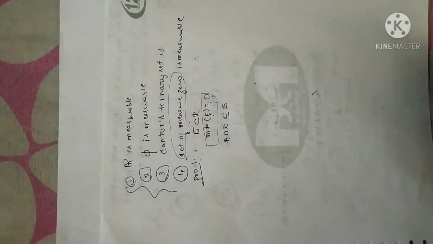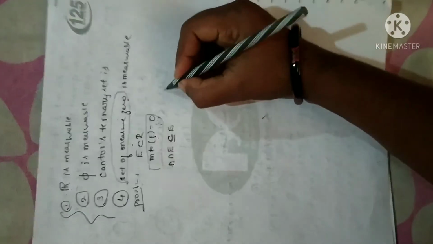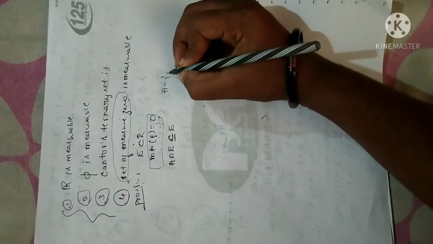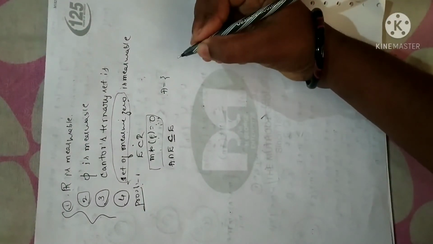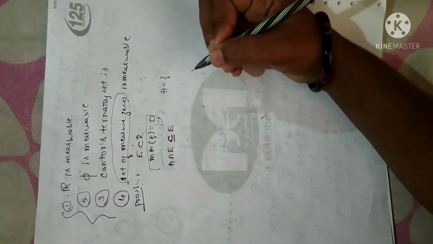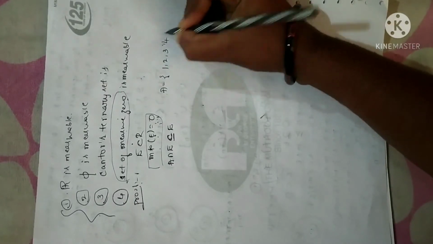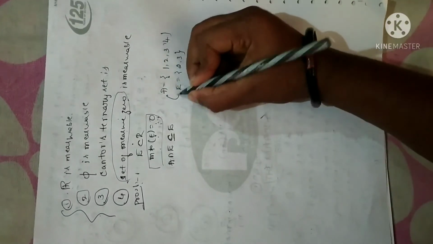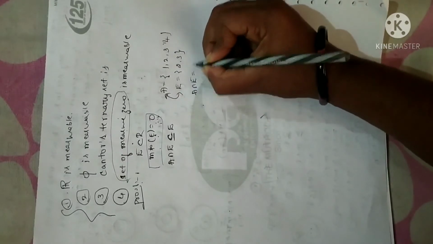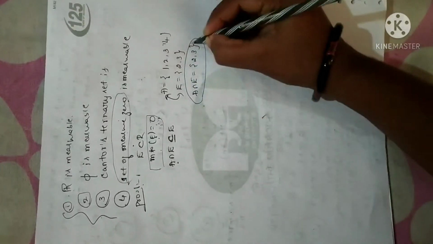See, for each and every concept I cannot give a counter example, but anyhow that is understood. All these inequalities come from set theory, which is basics. But anyhow I'll give one simple example. Wherever it is necessary I'll give a counter example. The rest of the inequalities you have to understand. If you're not understanding a particular concept, you go through a counter example, then you will clearly understand. Suppose let me take A with elements 1, 2, 3, 4 and E with elements 2, 3. If you take A intersection E, intersection is none other than common elements. So A intersection E is 2, 3, which is clearly a subset of E, right?